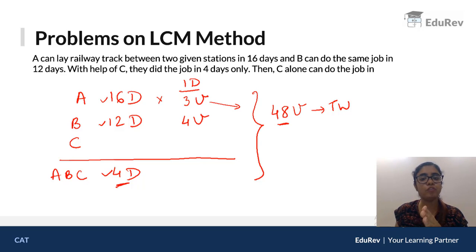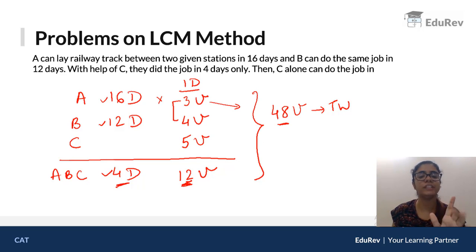In 1 day they will do 48 divided by 4, which is 12 units. ठीक है, in 1 day, total all of them did 12 units together. Now the question is, C did how many units? See, A and B मिला के did 7 units. Total 12 units are done. So can I say C will do 12 minus 7, which is 5 units. ठीक है, so C will do 5 units in 1 day.